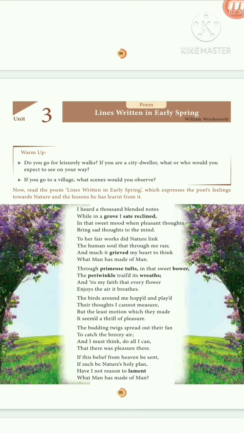And the personifications and repetitions are also there. In what man has made of man, the word man is a repetition that has different meanings.